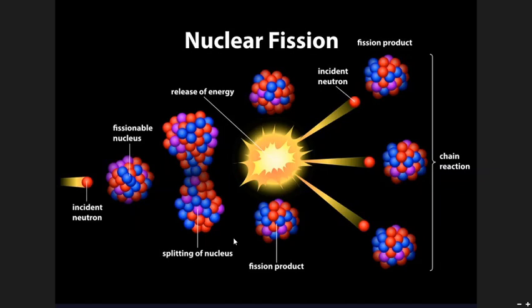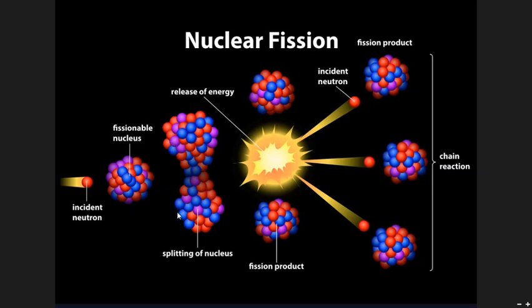Now let us try to understand the nuclear fission process of a uranium nucleus in order to get a broad idea about the nuclear fission process. So here you can see this is a uranium-235 nucleus, which is composed of 92 protons and many neutrons, with 235 nucleons. This is a very heavy nucleus, and when this uranium-235 nucleus is allowed to be hit with a neutron, we will get a resultant compound nucleus.